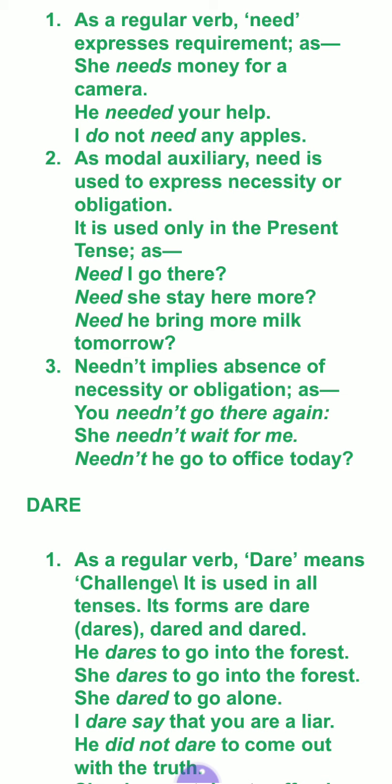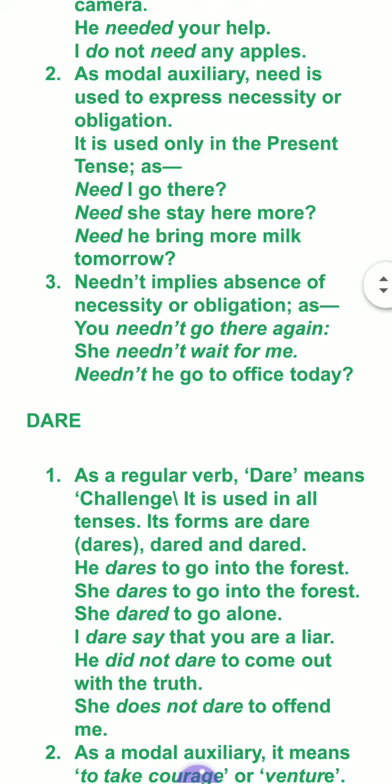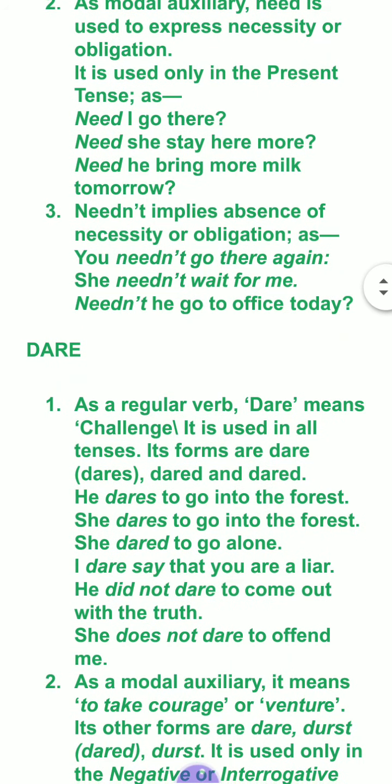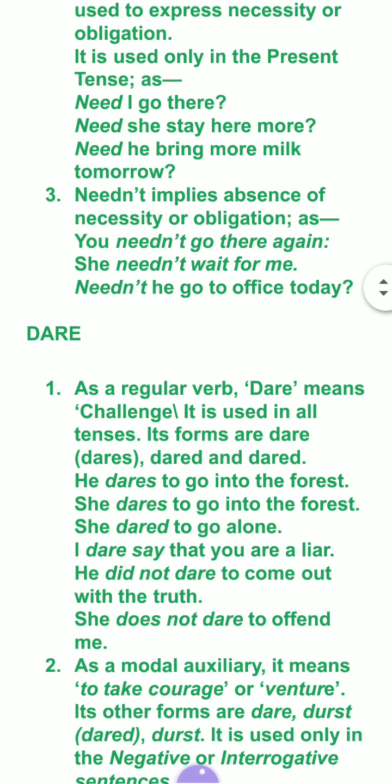So verb means it is used as a main verb, like I need a pen. So here need is not modal. The need is actually a verb here. But here: need I go there, need she stay here more, need he bring more milk tomorrow. So this is the use of modal auxiliaries. Need not implies absence of necessity or obligation. You need not go there again. She need not wait for me.